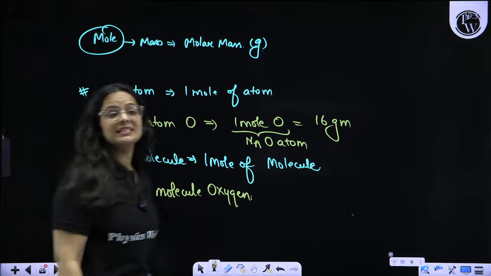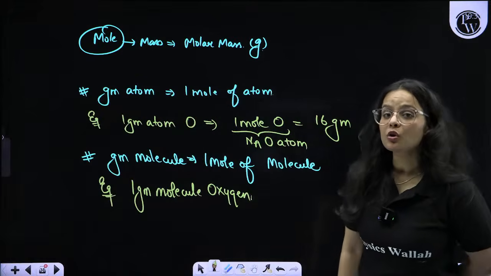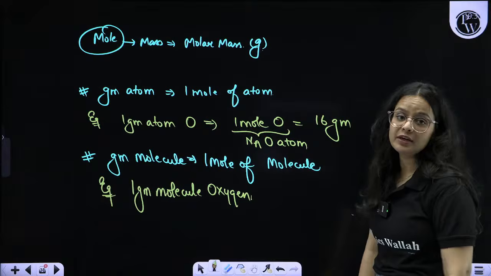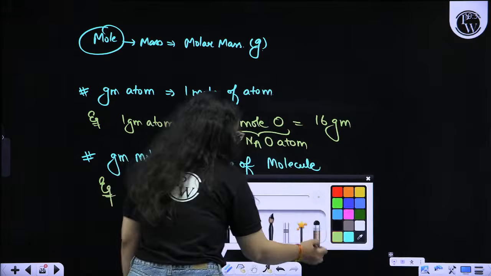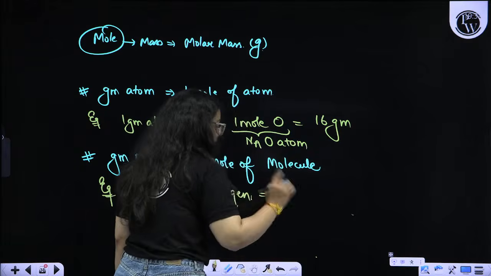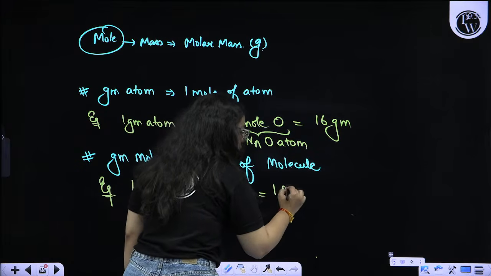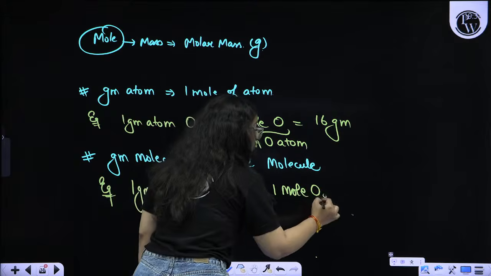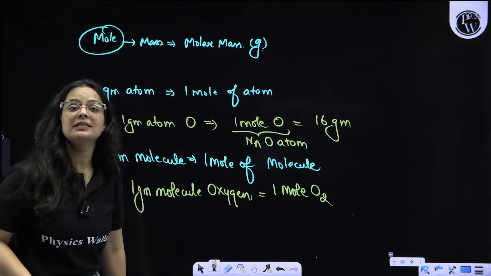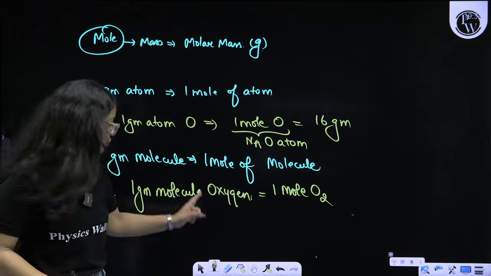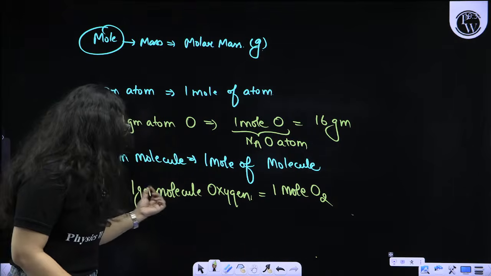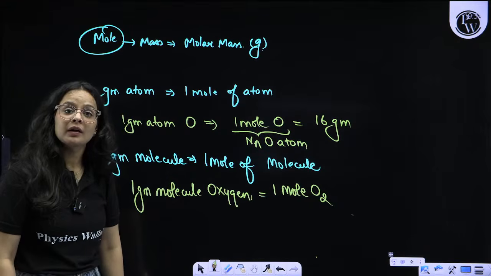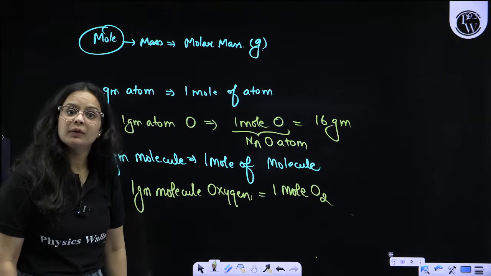Now decode this term: 1 gram molecule oxygen. What is the meaning of gram molecule? 1 gram molecule oxygen means we are having 1 mole oxygen molecule. How does the oxygen molecule exist? It is like O2. So 1 gram molecule oxygen is not 1 mole O, it is 1 mole O2.